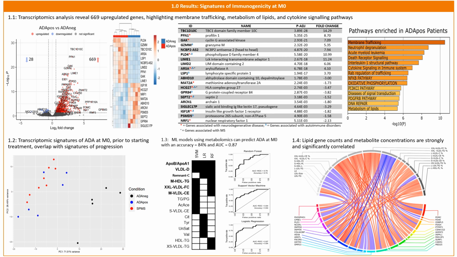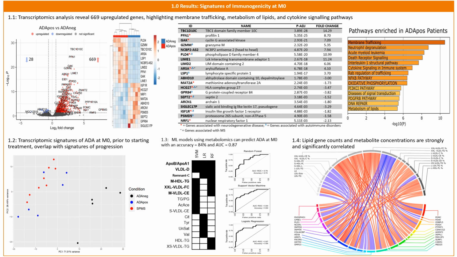A heat map of the top 10 up and downregulated genes show that patients are clearly clustered based on their ADA status, and a further look at these 10 genes identified genes that have previously been associated with either neurodegenerative diseases, autoimmune disorders, or MS. Pathway enrichment analysis on these 669 upregulated genes revealed a few interesting pathways, including membrane trafficking at the top, a variety of signaling pathways in the middle, and metabolism of lipids at the bottom.